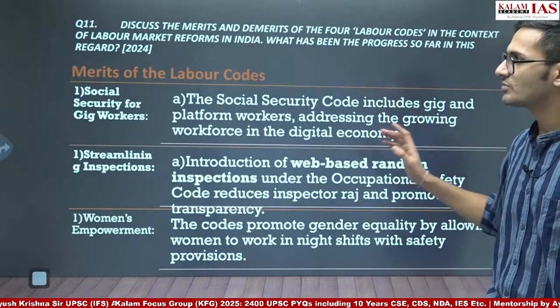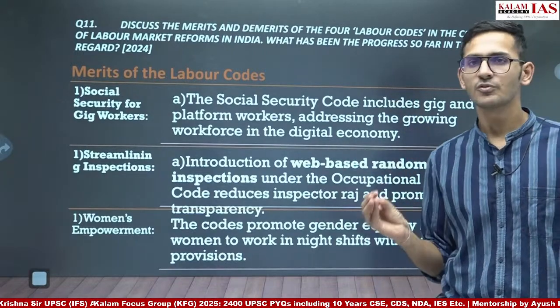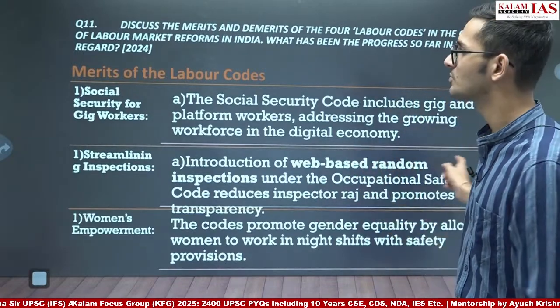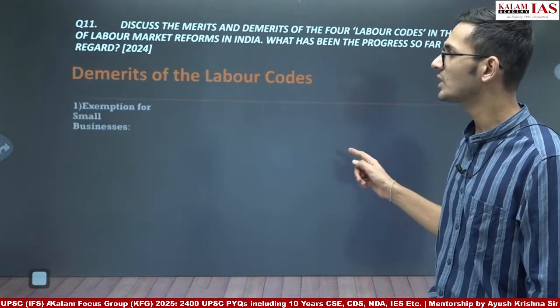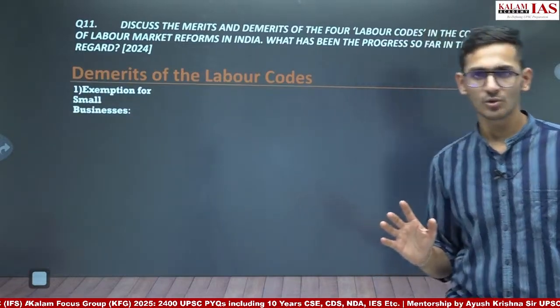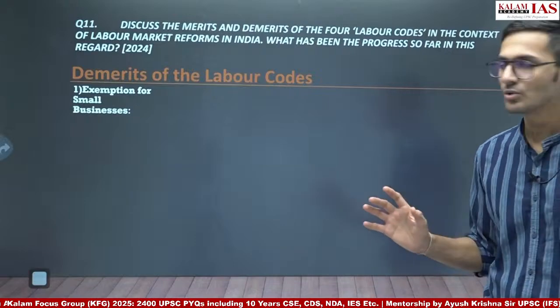So there are 7 points we have written here in the merits. You can write 4 or 5 there. 4 or 5 is more than sufficient. And then we will move to the demerits of the labor codes. What are the demerits of the labor codes?